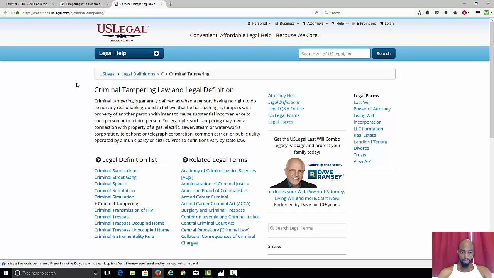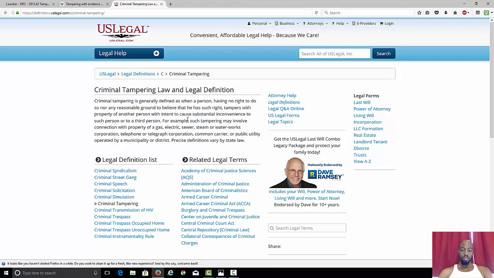Okay, another definition here. Criminal tampering law and legal definition. Criminal tampering is generally defined as when a person having no right to do so nor any reasonable ground to believe that he has such right tampers with property of another person with intent to cause substantial inconvenience to such person or to a third party. Let me read that again. The intent to cause substantial inconvenience to such person or to a third person.